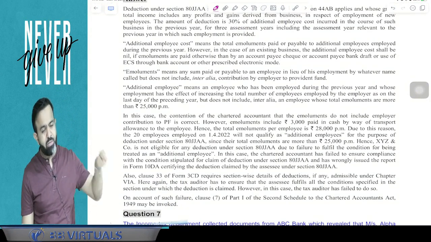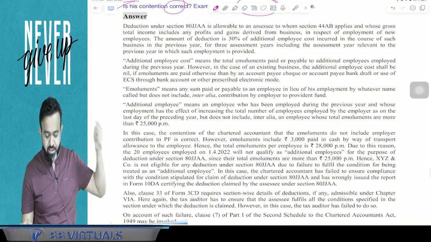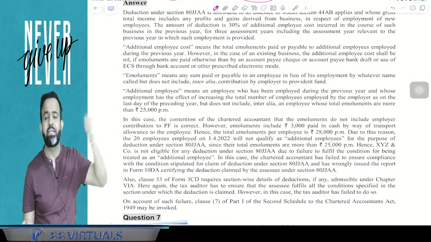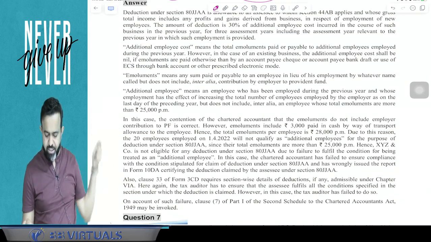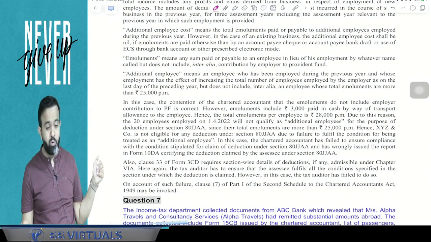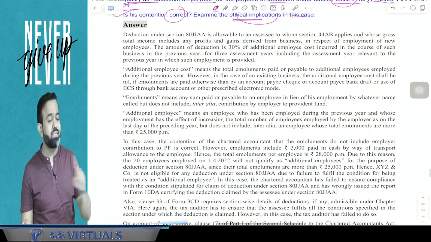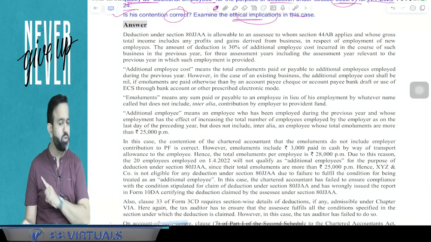And in which clause number does the auditor have to report that? In clause number 33, that is related to deduction. 33 is related to deduction. Here he has to report. And guys, in this particular case, deduction should not be allowed.